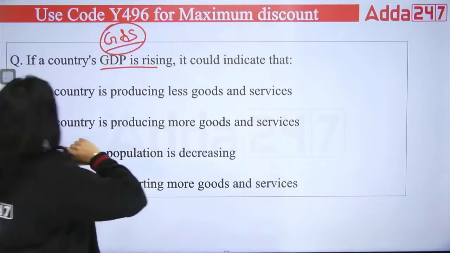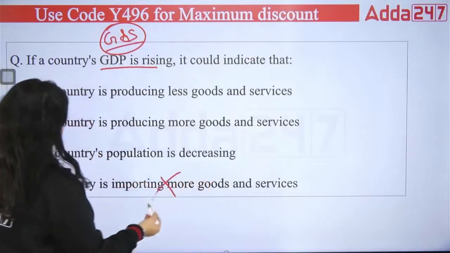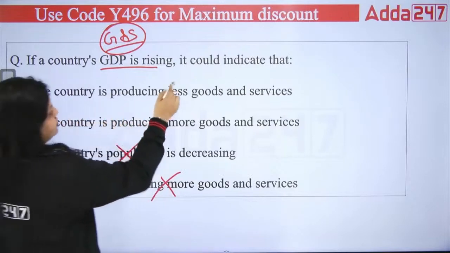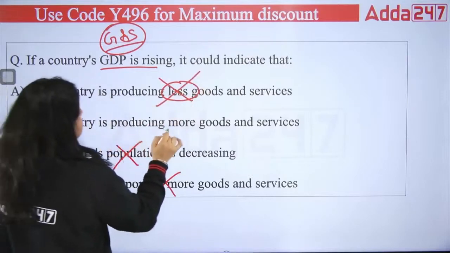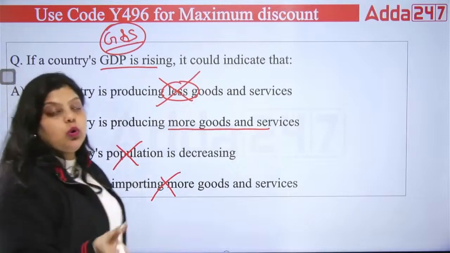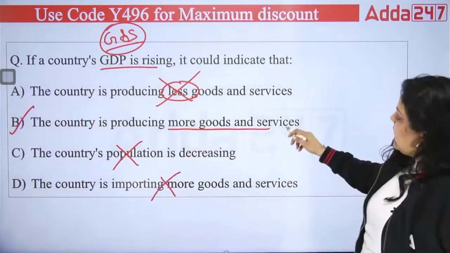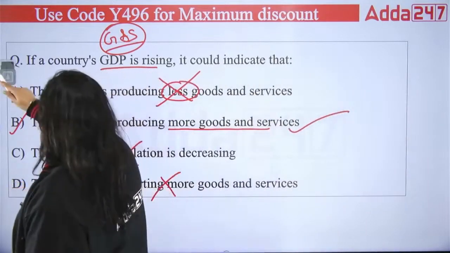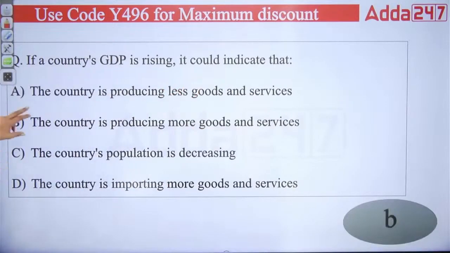That is the GDP. So the country is importing more goods and services, no. The country's population is decreasing, no. The country is producing less goods and services, no. The right answer is B, because the country is producing more goods and services. When GDP is rising, it means more goods and services are being produced within the geographical boundary of a country. So that's why the right answer will be option B. Okay, the right answer is B.